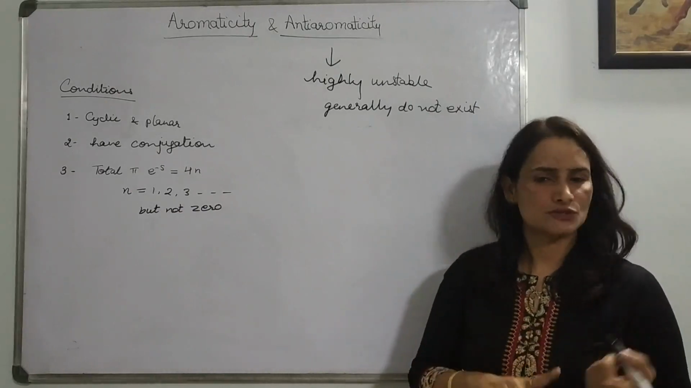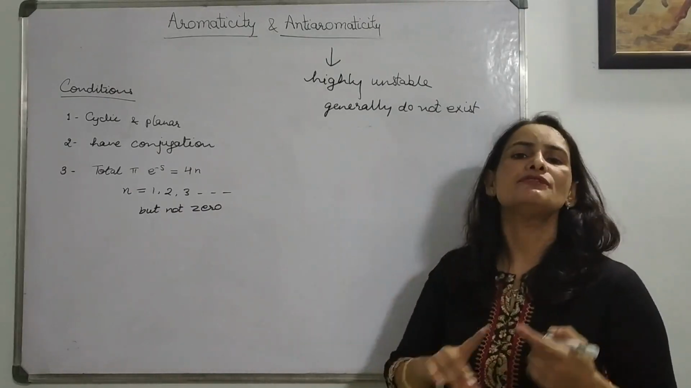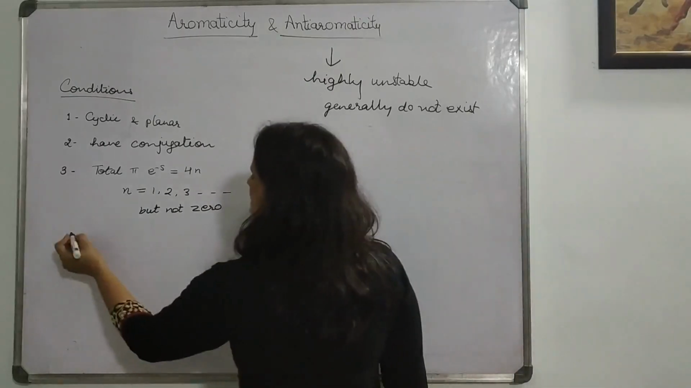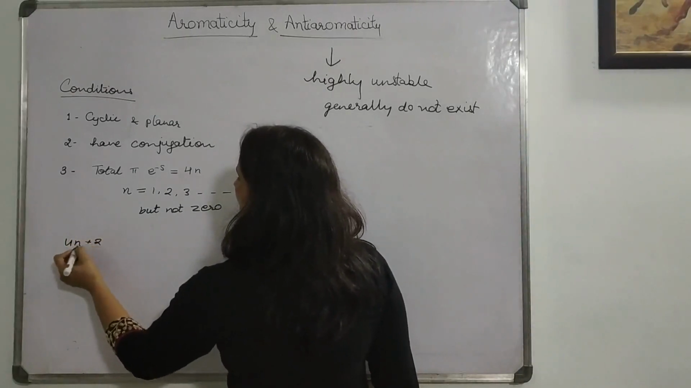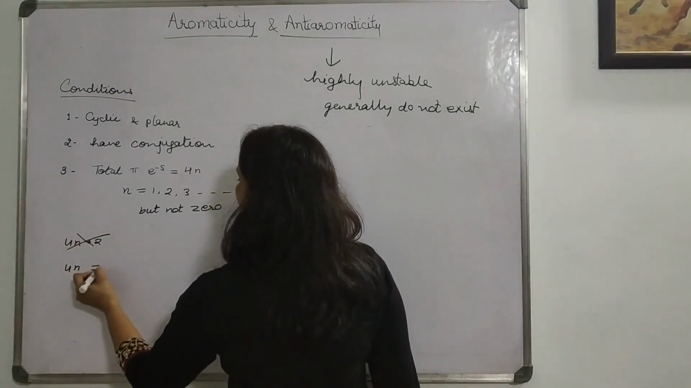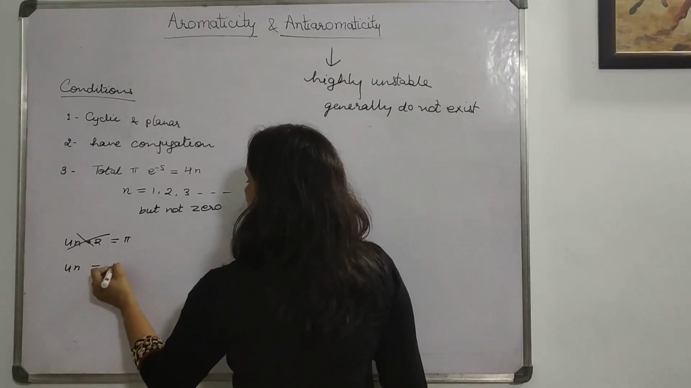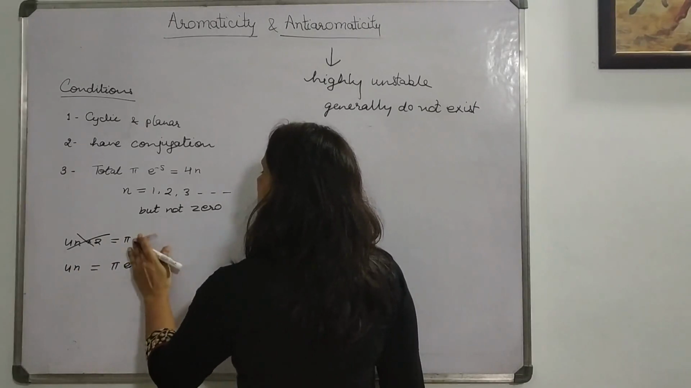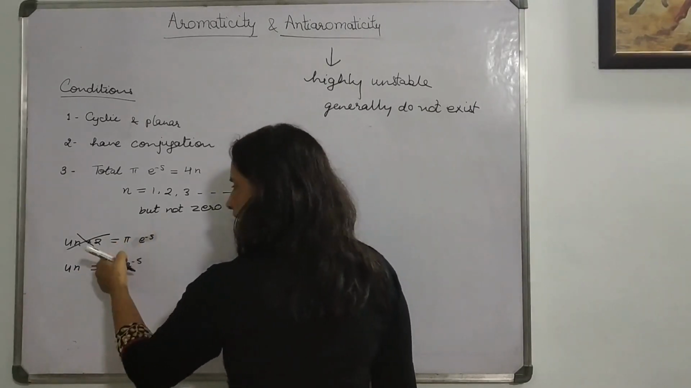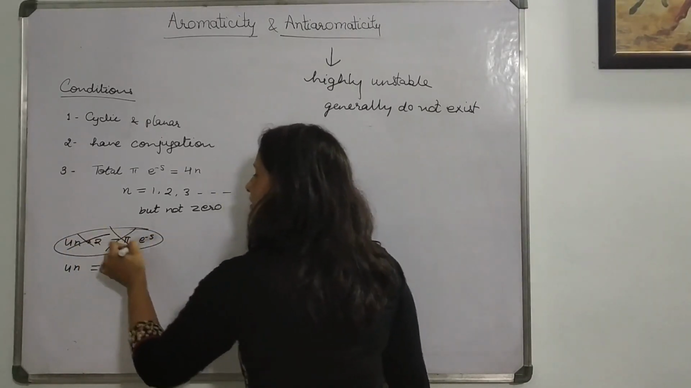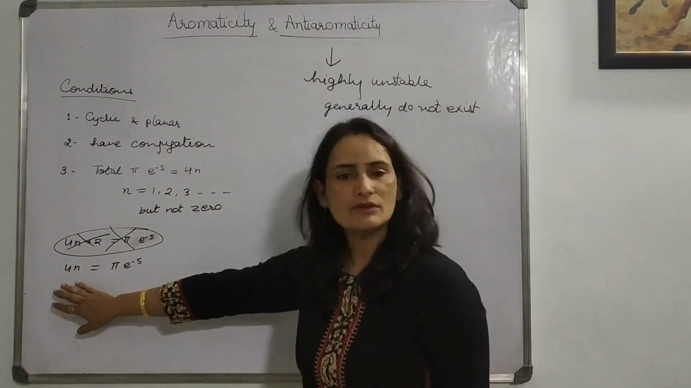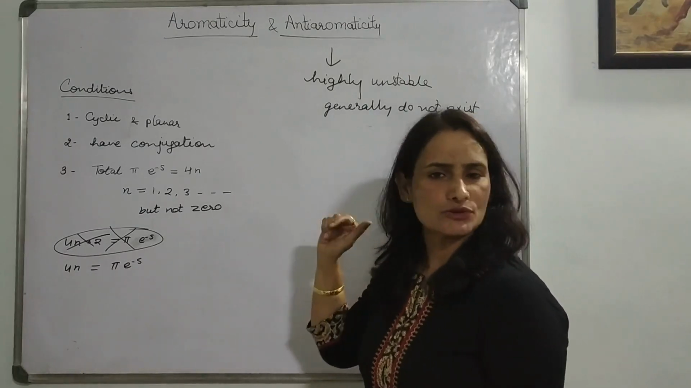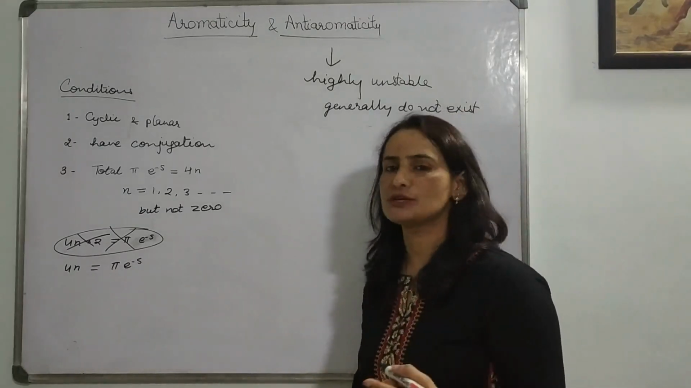Huckel rule: 4n plus 2 pi electrons. Anti-aromaticity: 4n rule. You need to leave the 2 pi electrons. Instead of 4n plus 2, you now have 4n pi electrons. So this was the Huckel rule that has to be followed to be aromatic. And here we are talking about anti-aromatic, so it will follow the 4n rule. The n value should start from 1 onward. It should not be a fraction and should not be 0 as well.